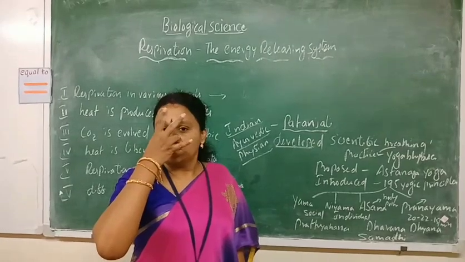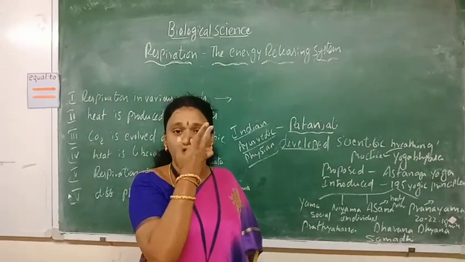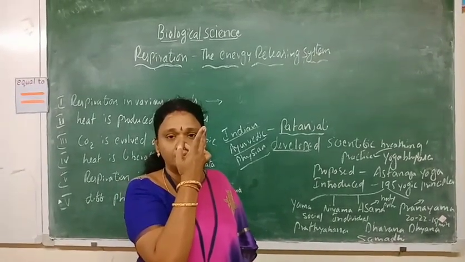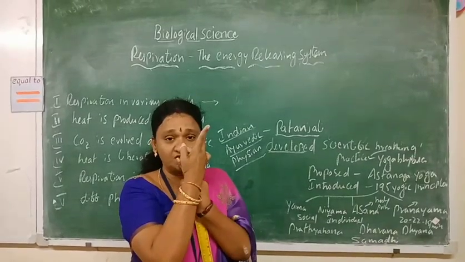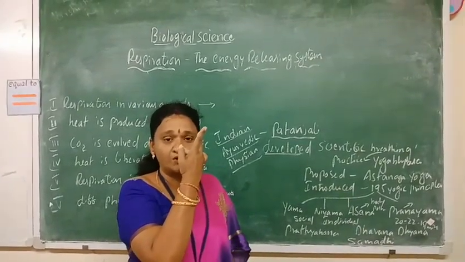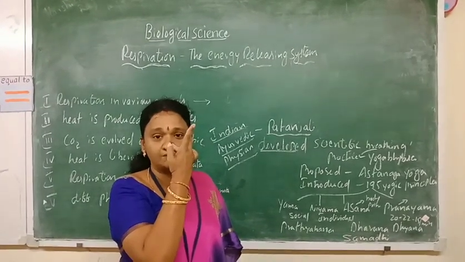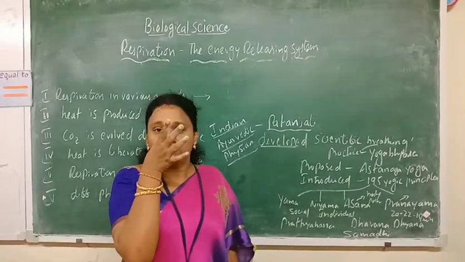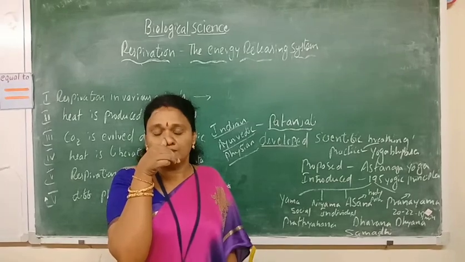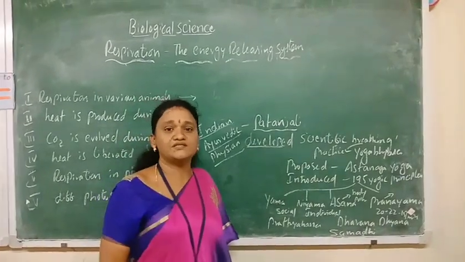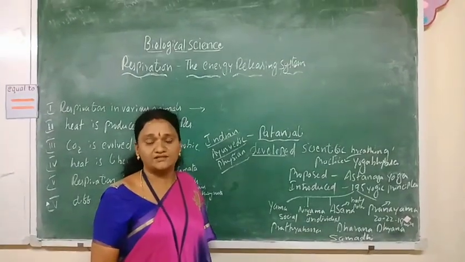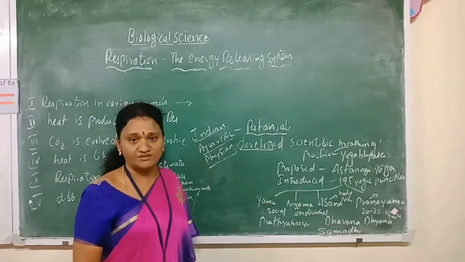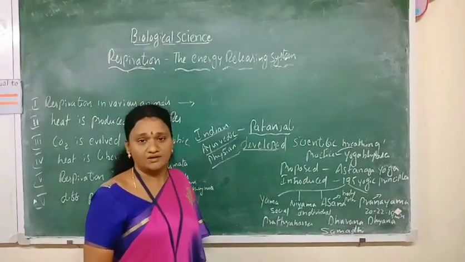Then with the help of the ring finger, we close the other nostril, and the air we inhaled, we slowly exhale. With whichever nostril you have exhaled, the same nostril you have to use for slow inhalation. Then close with the thumb, then exhale the air with the other nostril. If you practice this continuously, your lungs will be filled with the large amount of oxygen that is necessary to maintain our body healthy.